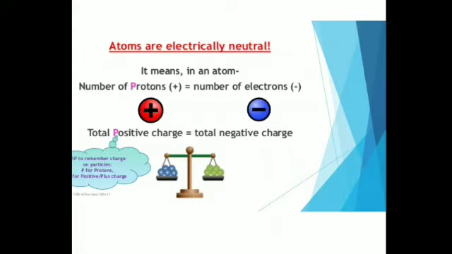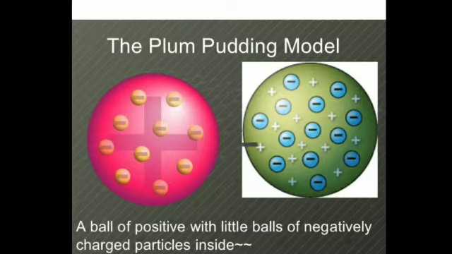So let's quickly recapitulate the J.J. Thomson model of the atom. According to him, the atom is a sphere or ball of positive charge with negatively charged electrons embedded in it. You can see the positive and the negative charge, and the total positive charge is equal to the total negative charge, and that is what explains how the atom is electrically neutral. This was very well explained by J.J. Thomson.